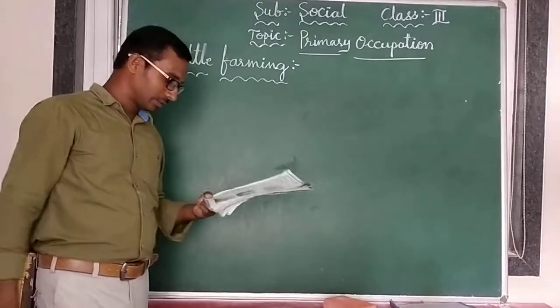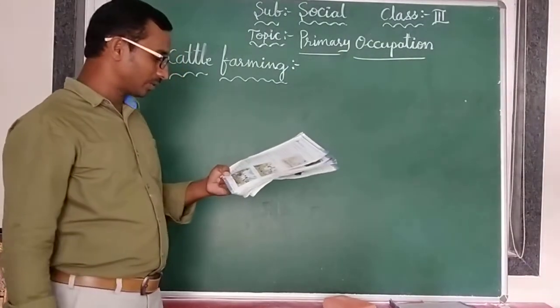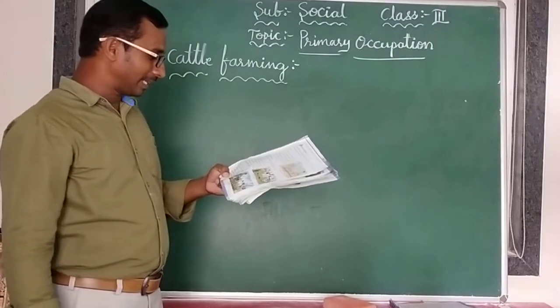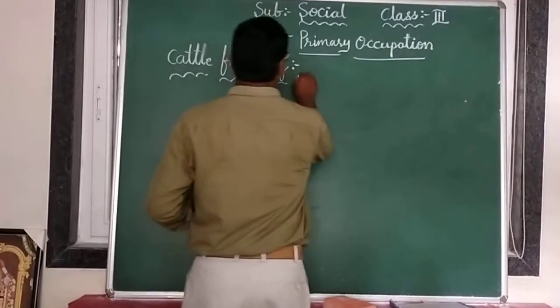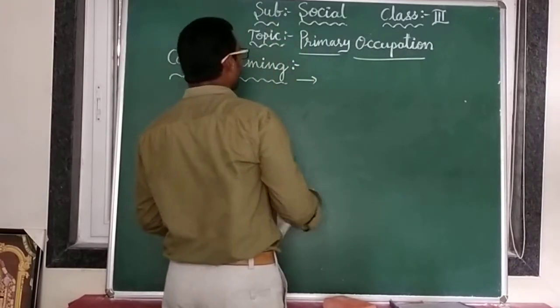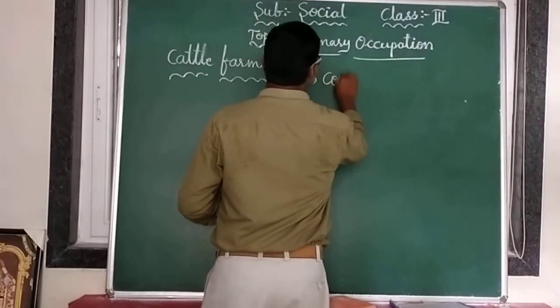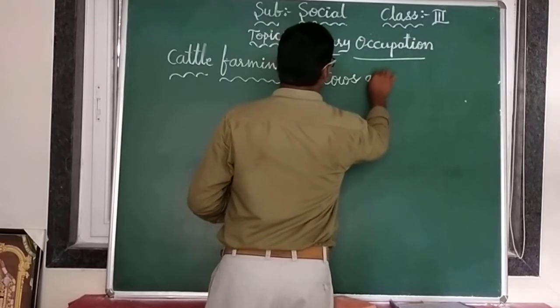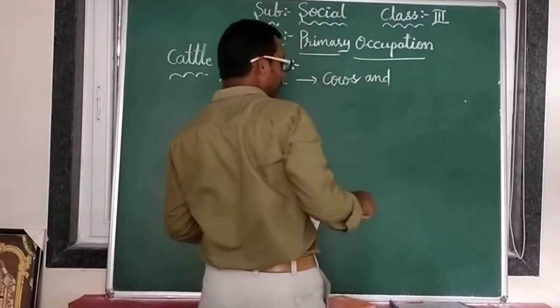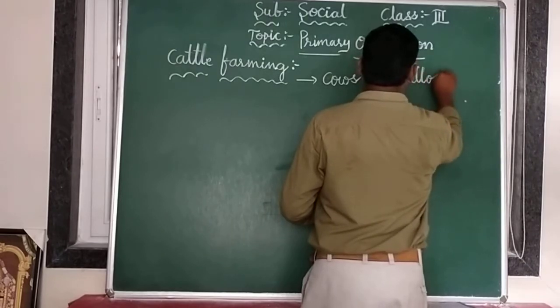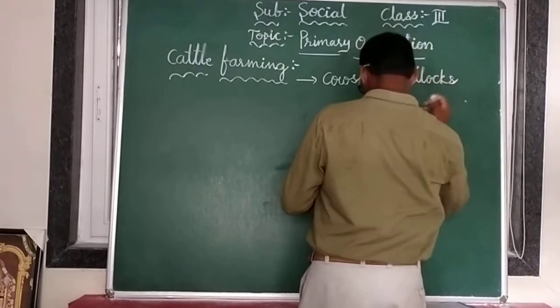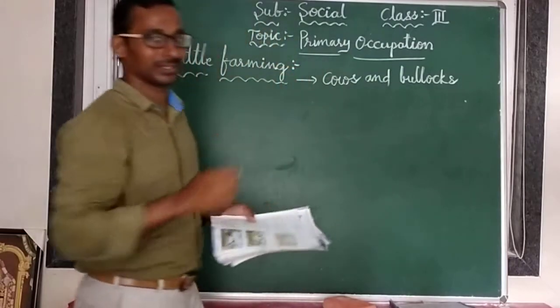Cattle farming involves rearing cattle like cows and bullocks. In cattle farming, what type of animals are we growing? Especially cows and bullocks. Do you know bullocks?